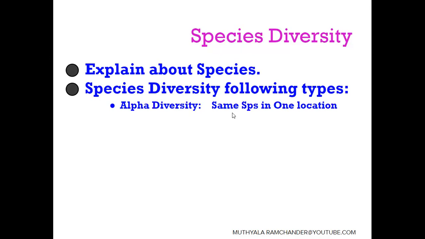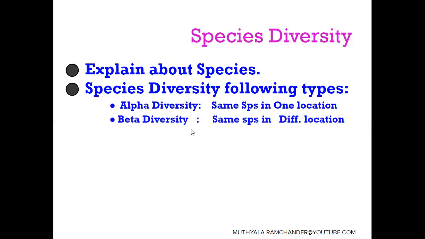One is alpha diversity. Alpha diversity explains different species in the same location. Different types of species are present in one location, and the same species shows different diversity in one location. This is called alpha diversity.